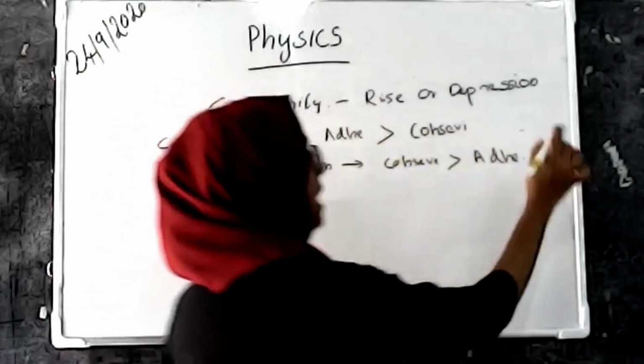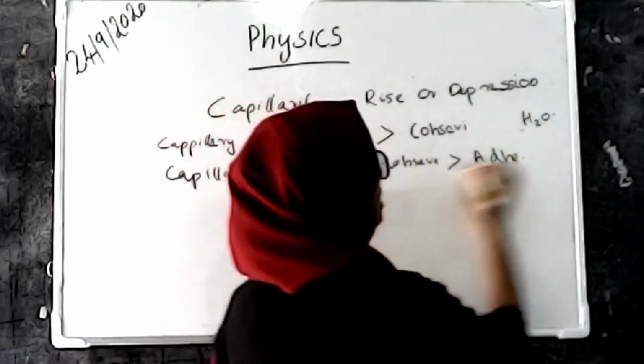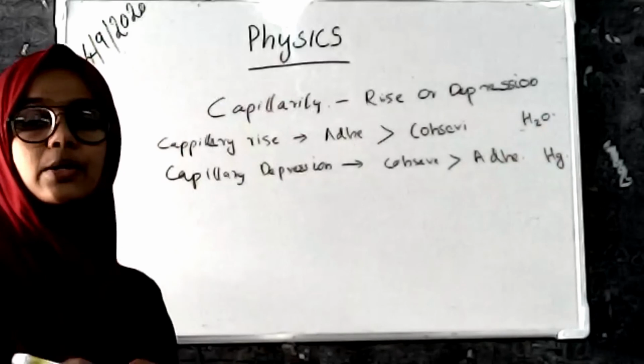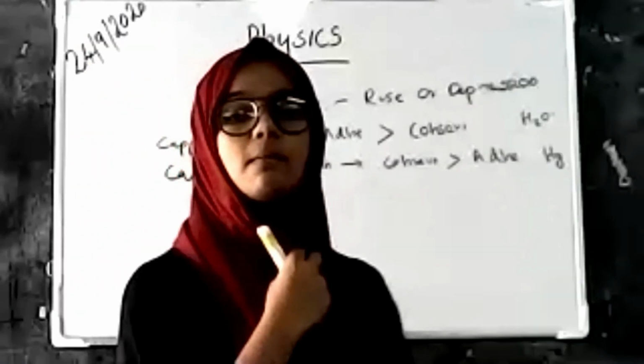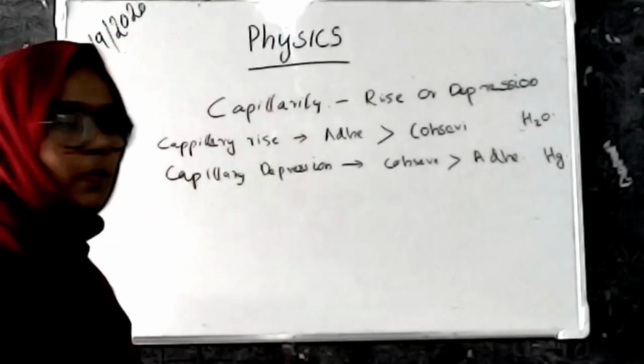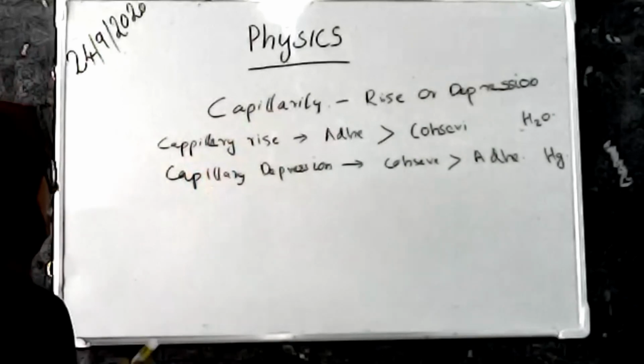In capillary rise, the example is water taken in a beaker, and in capillary depression, the example is mercury taken in a beaker, with the rise and depression observed through a capillary tube.